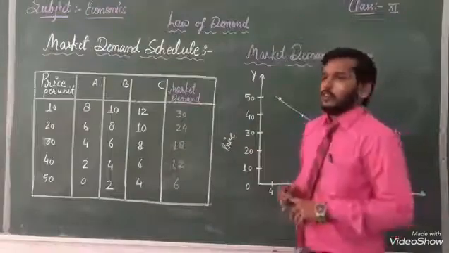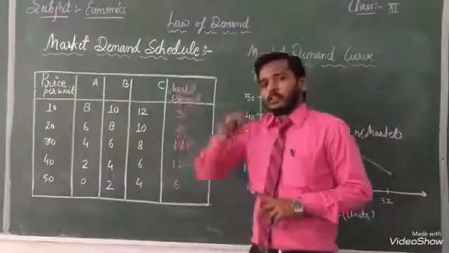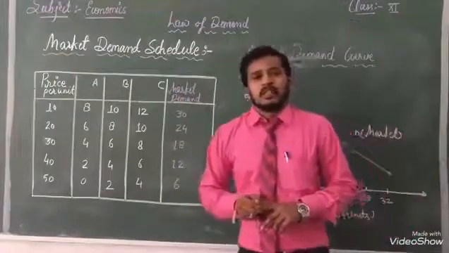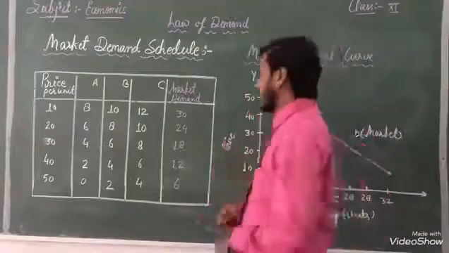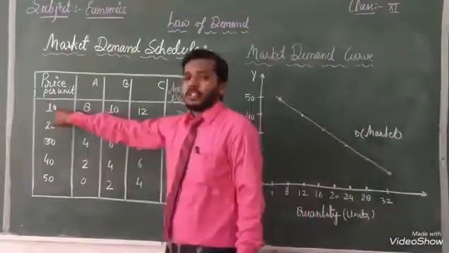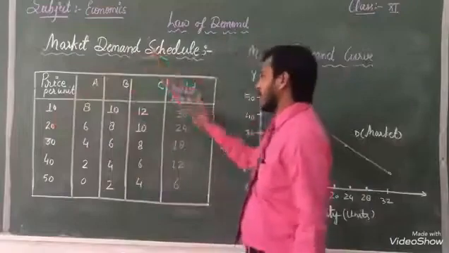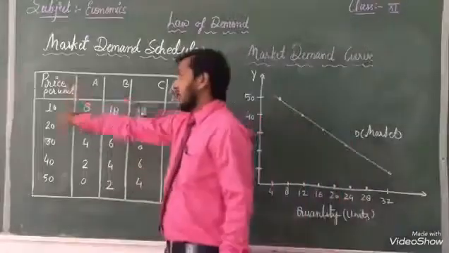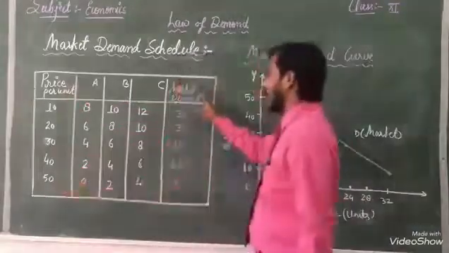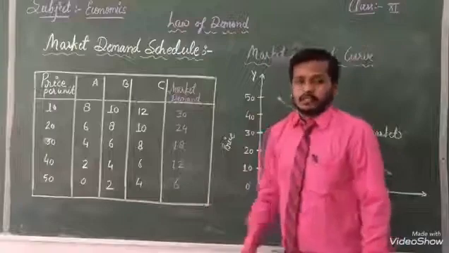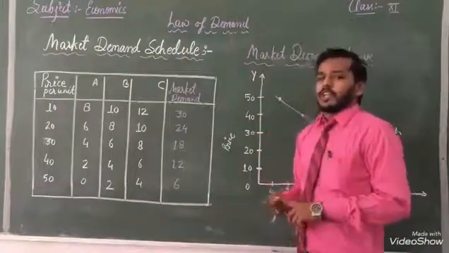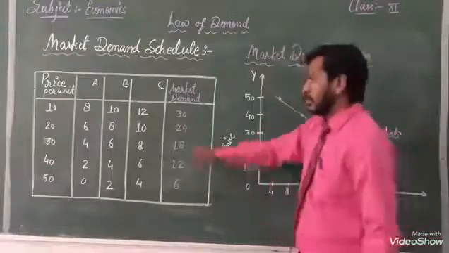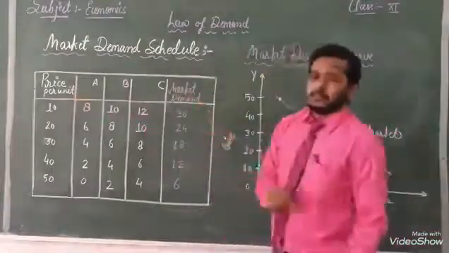Clear? Now before starting this topic I told you the relation between demand and price should be negative. Once again you will see, when our price is 10, at that time total market demand is 30, and when our price is increasing, our market demand is decreasing. With the help of that we can know that both are showing a negative relationship between price and demand.